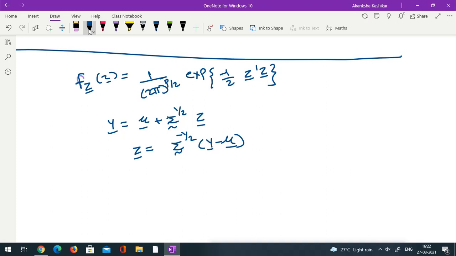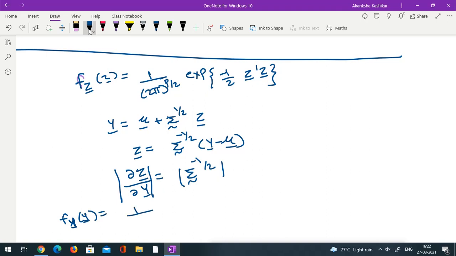So if I want to derive the PDF of y using the PDF of z, I need to use the Jacobian. The Jacobian is the derivative of old with respect to new. So here this would be sigma raised to minus half, and the determinant of that. Now my PDF of y would be this PDF of z, only written in terms of y.